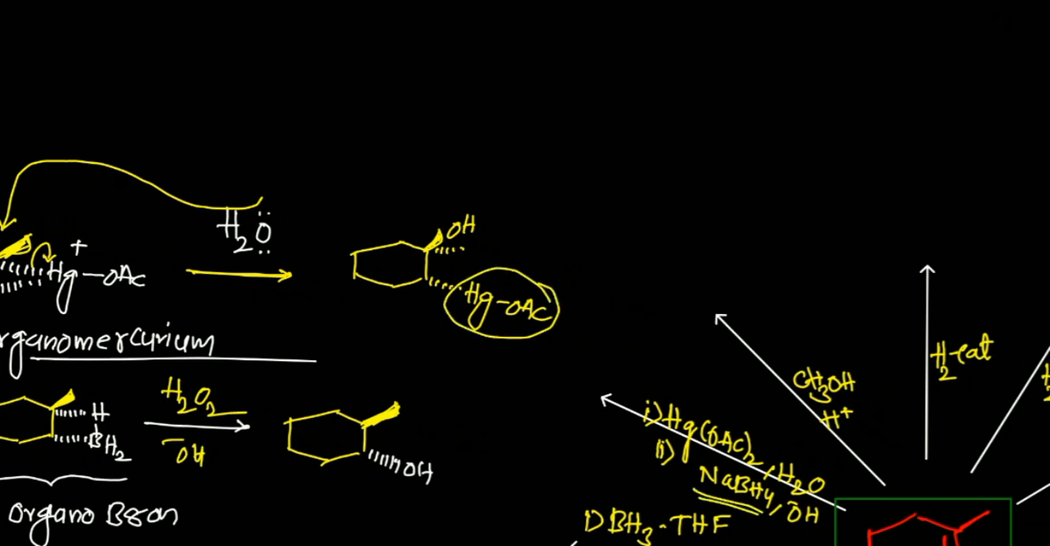So this C-Hg bond will be converted to C-H by releasing the hydride ion from NaBH4, and the product of this reaction will be a tertiary alcohol. Now if we compare hydroboration and mercuration, both are opposite. One will give the secondary alcohol as major, and this will give the tertiary alcohol as major.